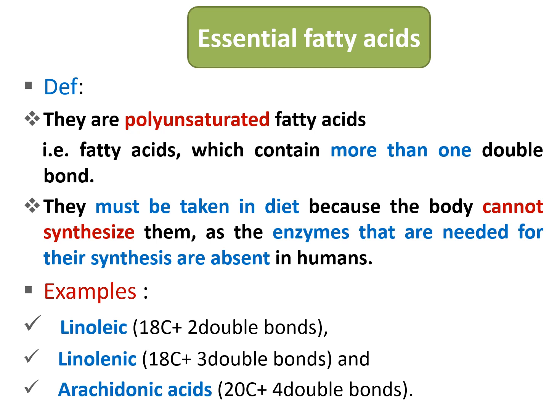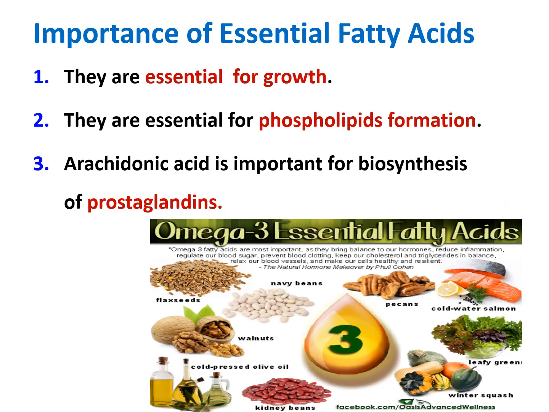They are very important for our body, but the enzymes needed for their synthesis are absent in humans. We have three examples: linoleic, linolenic, arachidonic, with 18, 18, 20 carbons, 2, 3, 4 double bonds, and omega 6, omega 3, omega 6. These essential fatty acids are essential for growth. Also, they enter in the synthesis of phospholipids. These phospholipids enter in the structure of the cell membrane, and only the arachidonic acid enters in the structure of prostaglandins. These prostaglandins act as anti-inflammatory.